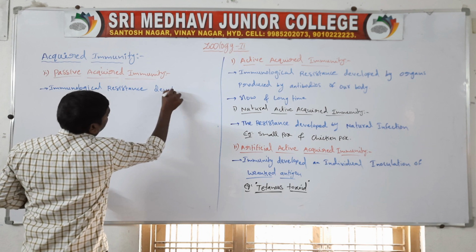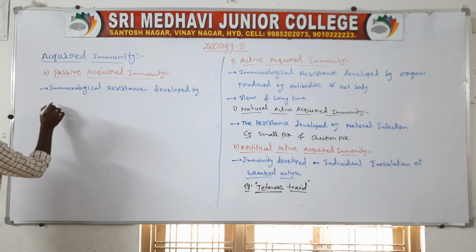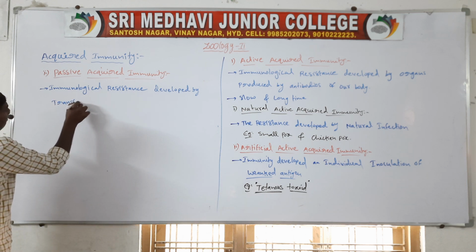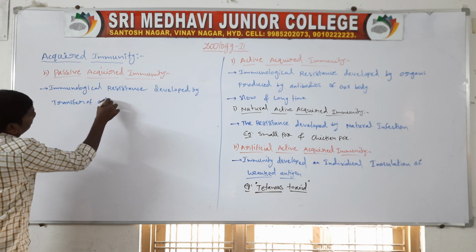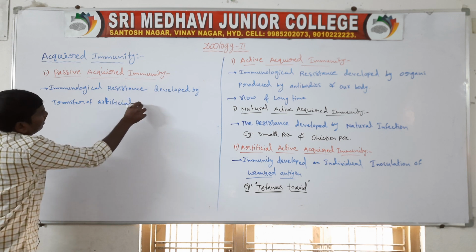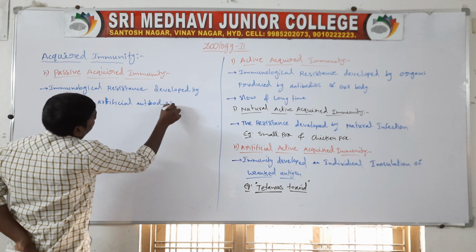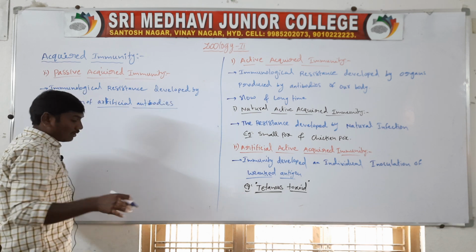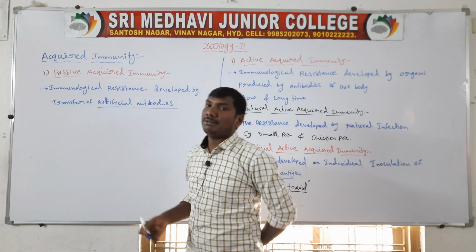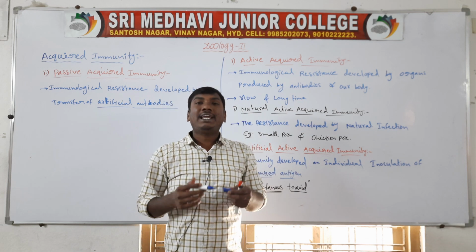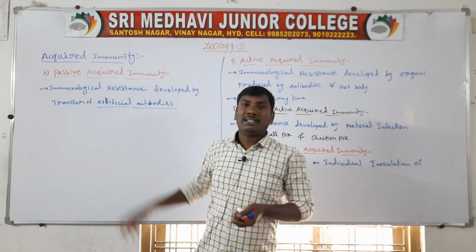The transfer of artificial antibodies after developing immunity is called passive acquired immunity.